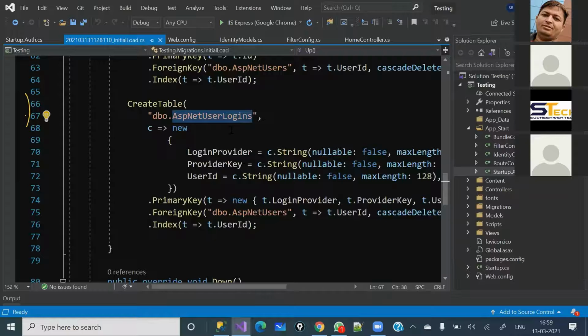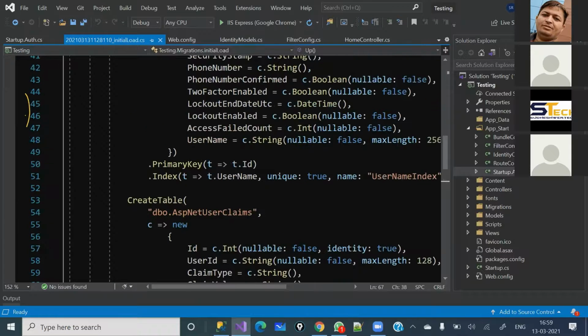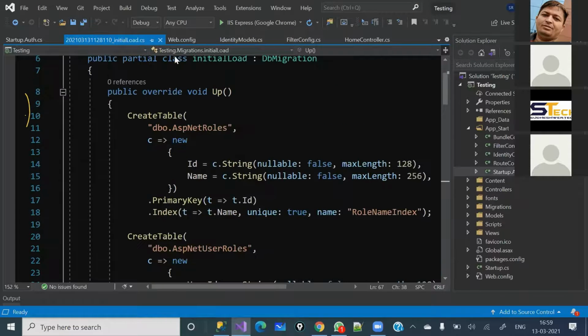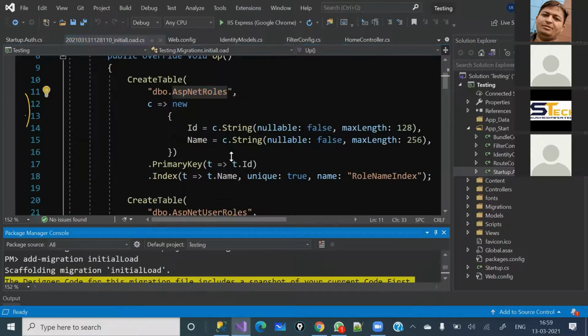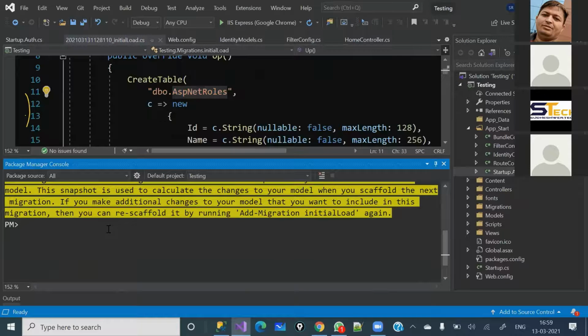Now the question will come to our mind, why am I doing all these things? The reason is now I am going to create a role, and that role information will be added here. Now I am going to run another command which I will use here, update-database. And this update-database command will create all the tables, along with, I mean to say, the database name which we have given in the web.config, like Pankaj Rai, the database name.